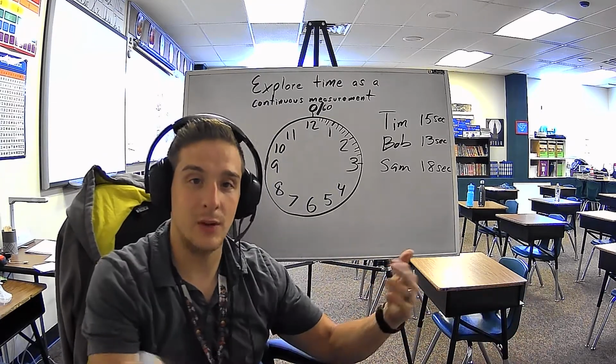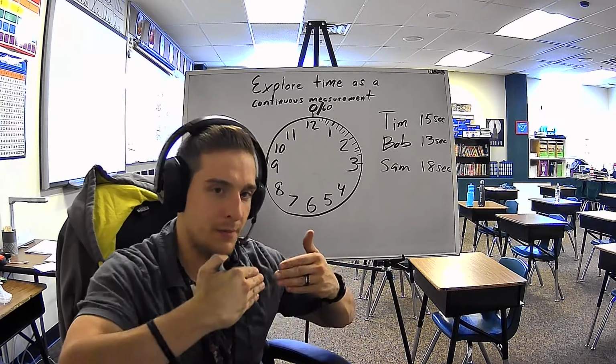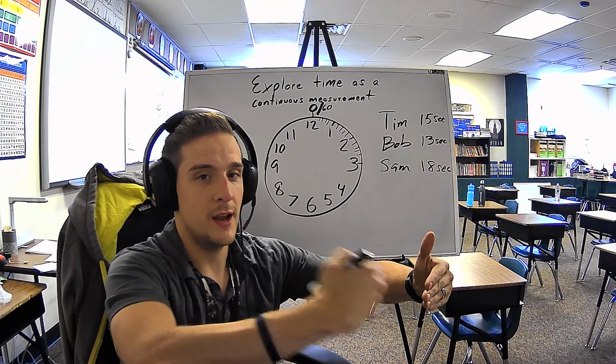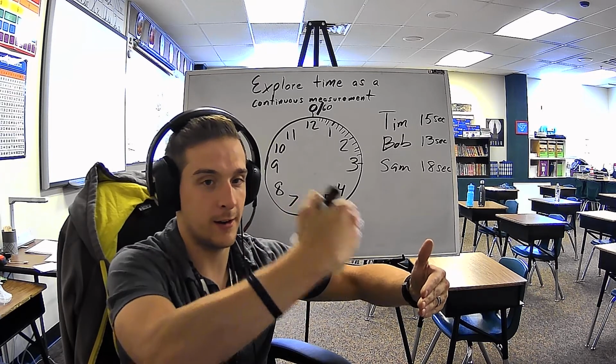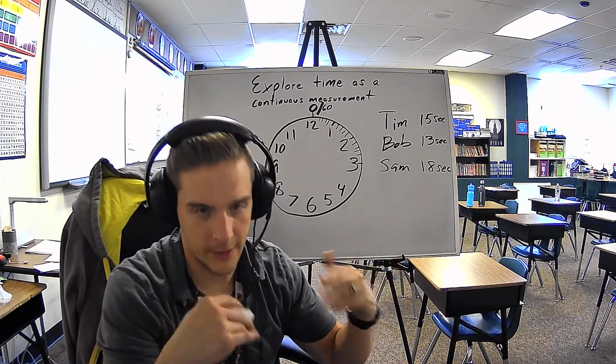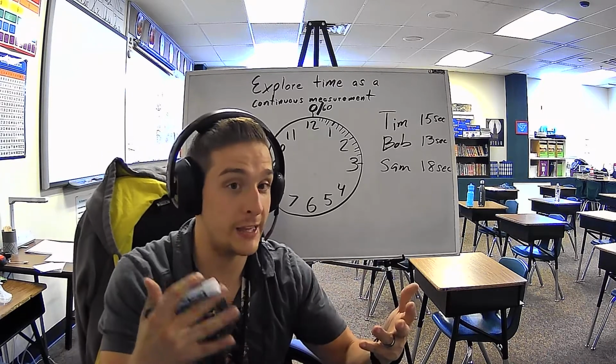And you can do the same thing with Tim and Sam. Tim and Sam ran at the same time. Tim finished at 15 seconds, and then Sam finished 3 seconds later after him. You do the same thing for Bob and Sam as well, and that difference would be 5. But hopefully you get the idea on this one.